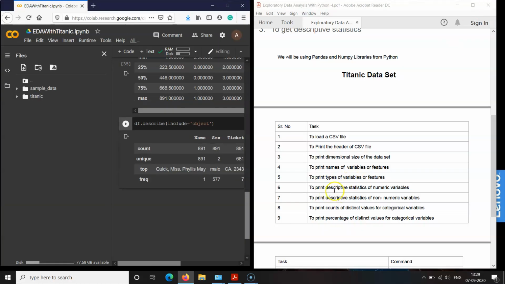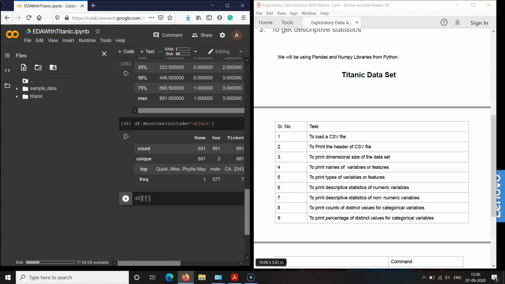Let us see what is the next analytical task that we need to perform. We have seen how descriptive statistics is obtained for the numeric and the non-numeric variables. The eighth task is to print counts of distinct values for categorical or non-numerical variables. Let us check what the command is. The command is df, and in the brackets you write the name of the column which is non-numeric.